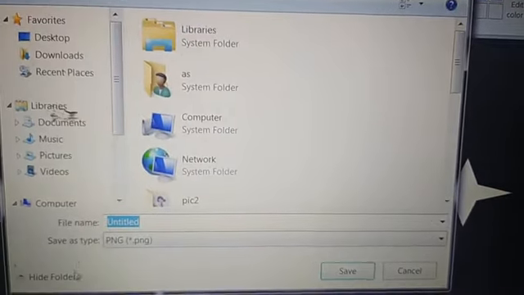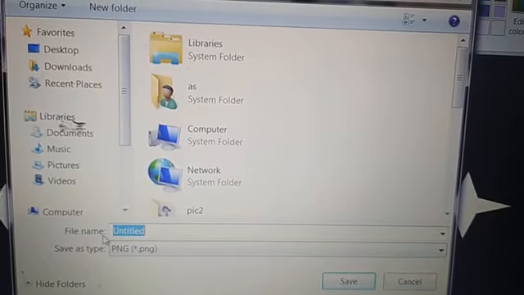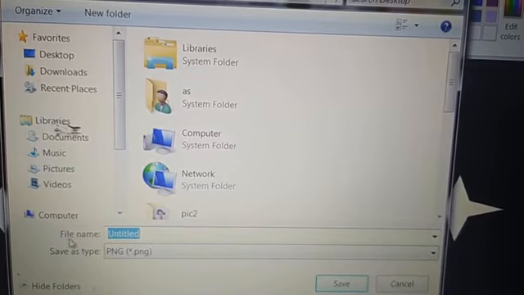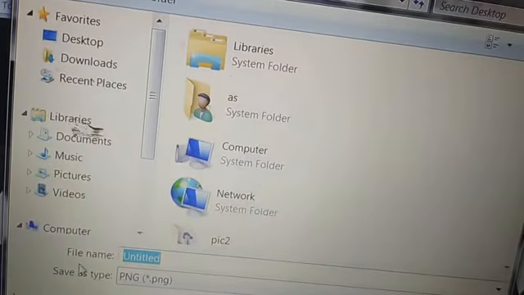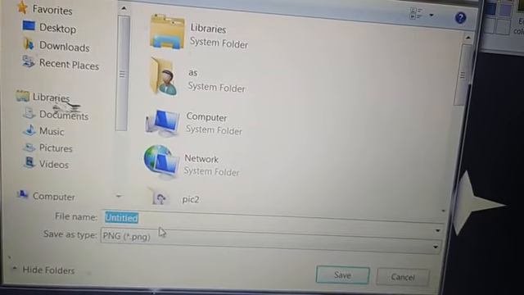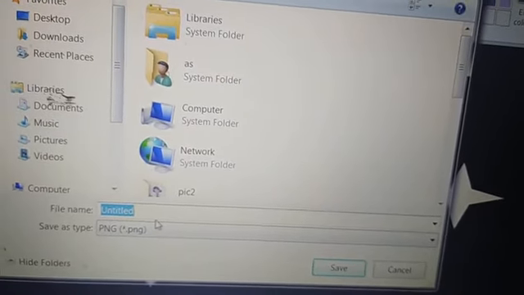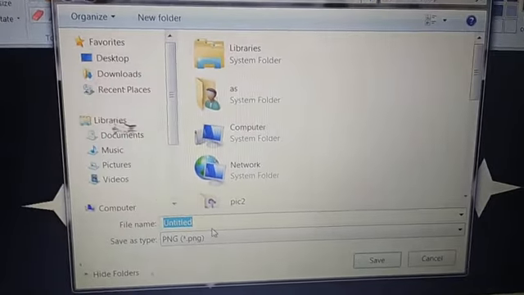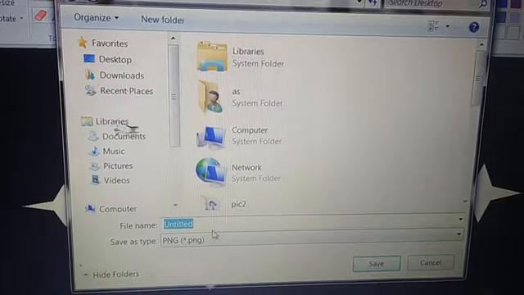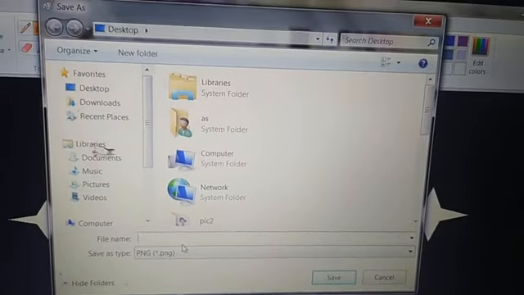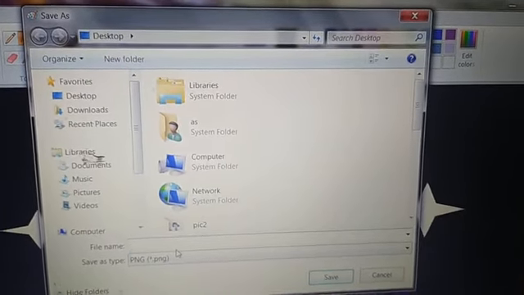Now computer is asking to create a file. For creating a file, we have to give a file name. This is the file name box. By default, it is giving untitled. If you don't give any name, computer will save it with the untitled name. But I don't want untitled. So press the backspace key. Now it is removed, and write any name. I am going to give my drawing the name stars.